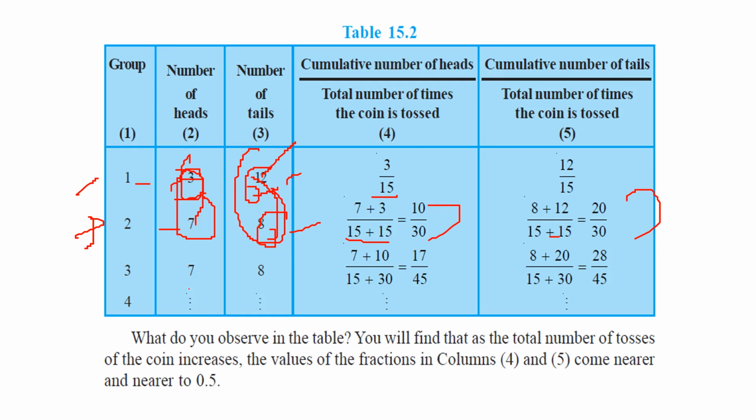Again we add 7 plus 7 plus 3, that is 17, and divide it by 15 plus 15 plus 15, that is 45. Again for the tails we do the same thing. And we see when we go on and on, the number becomes nearer to 0.5.